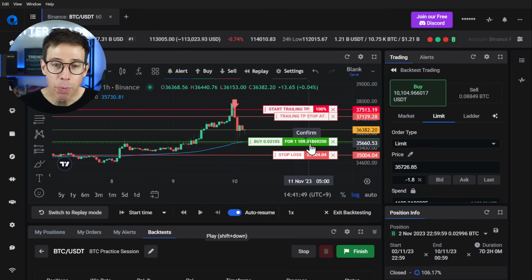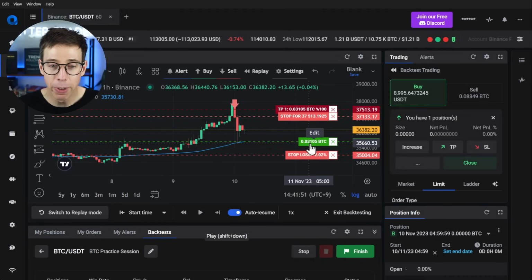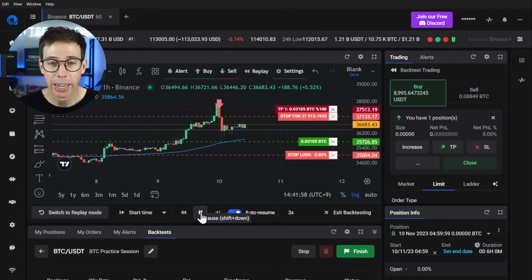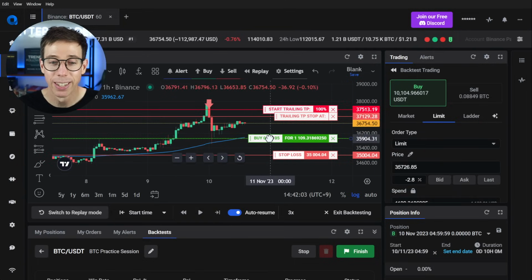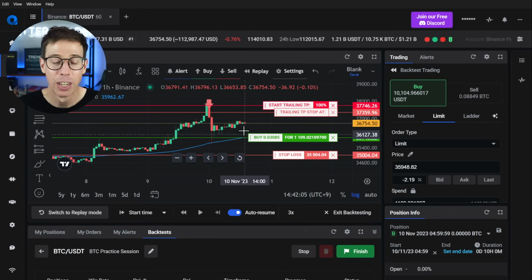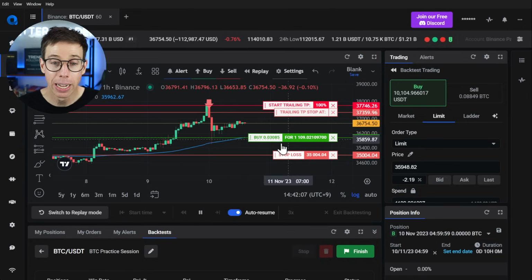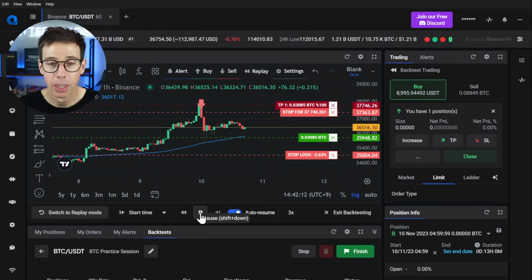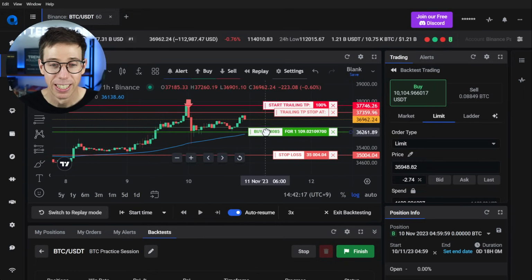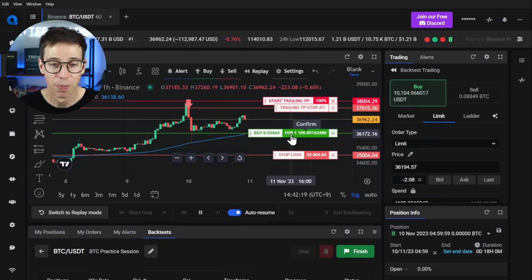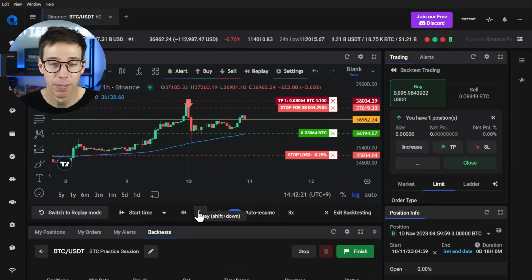Okay, so now we're in the position. We're all set to go. I'm going to confirm it, and now we're going to auto resume. We'll watch this a little bit faster. Let's see if we get a pullback to our moving average. I'm going to be updating this as well, which you can do, which is cool. Again, I want to catch that drop back down to our moving average because that's what I'm doing for my strategy. Awesome. So here we go. Let's see if we get that snap back. Okay, got to move it up higher. So I'm going to put it up just right there. Here we go.